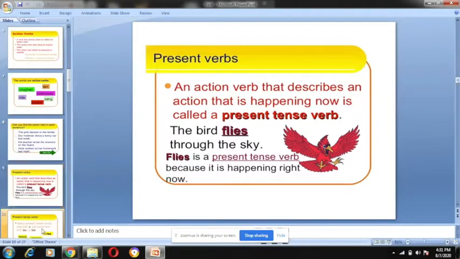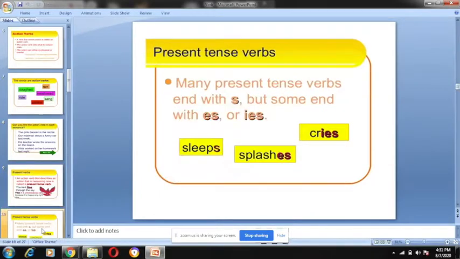Okay. Now, there are a few present tense verbs. Many present tense verbs end with s, but some end with es or ies. Verbs which end with s or es or ies, like sleeps, splashes, cries, these are present tense verbs.